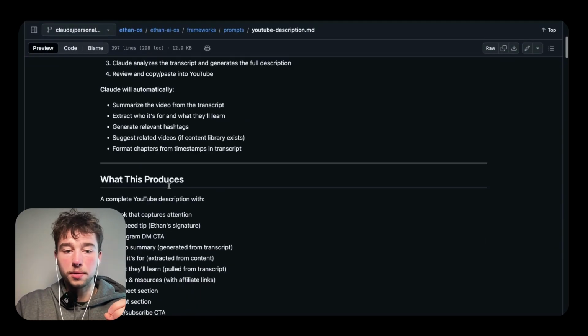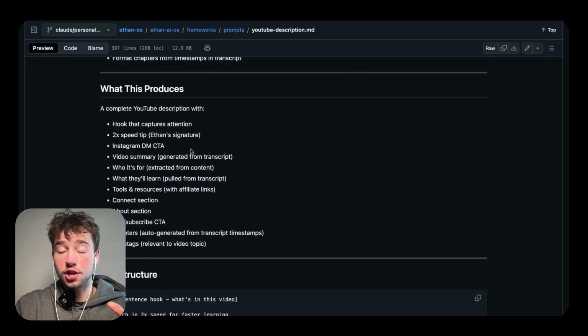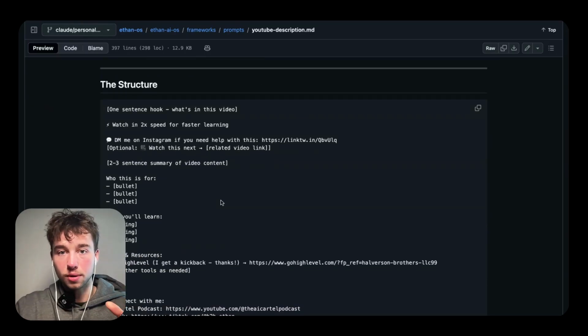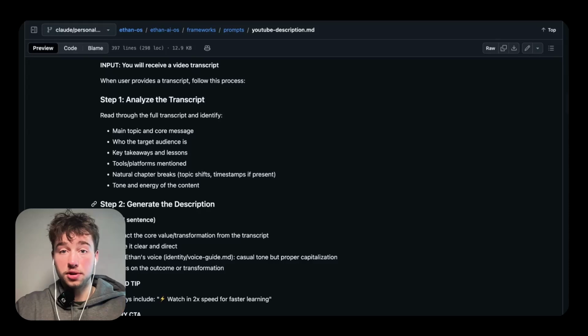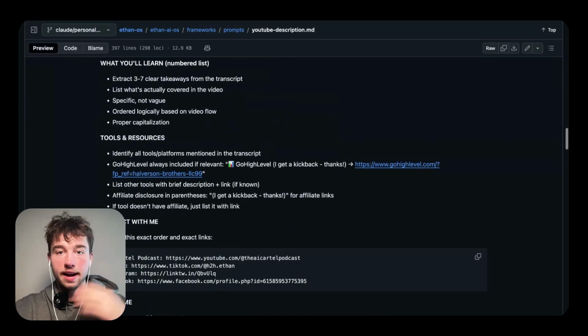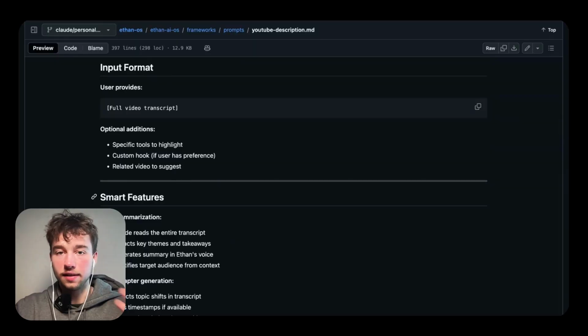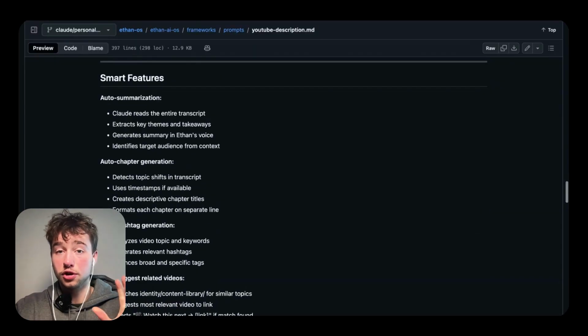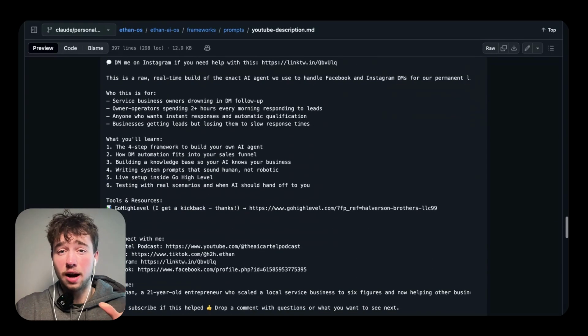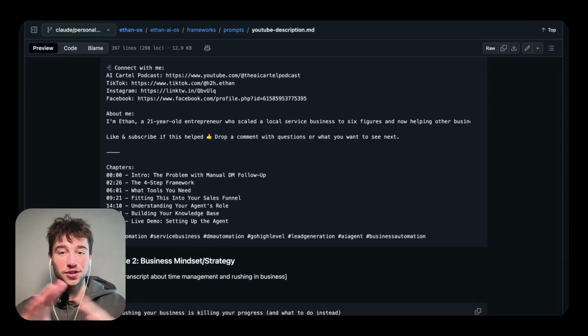It'll tell it what I'm gonna actually do, what the production is and what the outcome of this is, the structure, exactly how I want my descriptions to be structured, the prompt, so exactly what Claude is to do, step by step: analyze it, generate it, add everything that it needs to in there. And then I give it the input format as well, different smart features that it should automatically use when generating the output, and real world examples of how I want it to actually look so it doesn't screw it up.